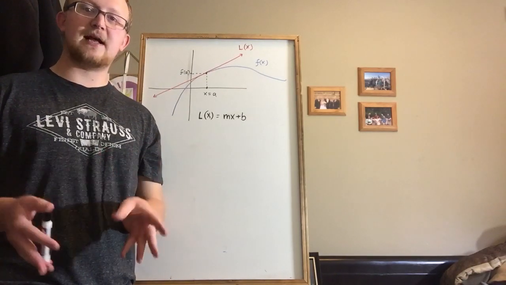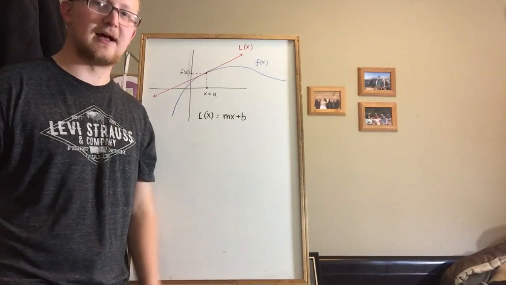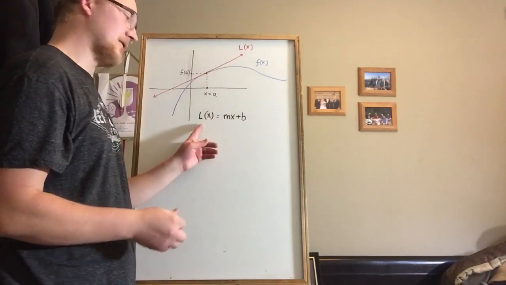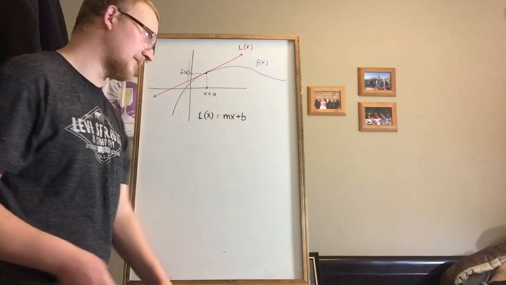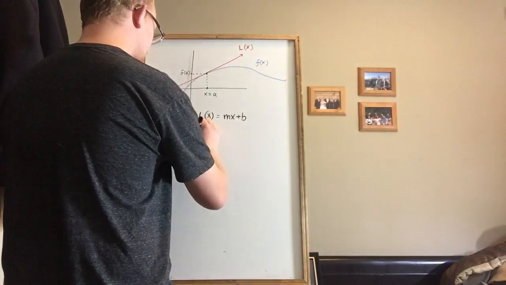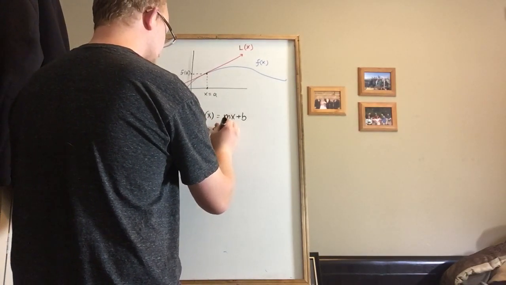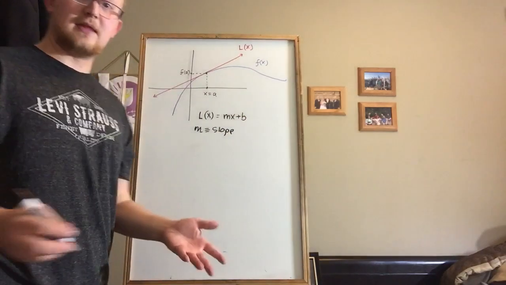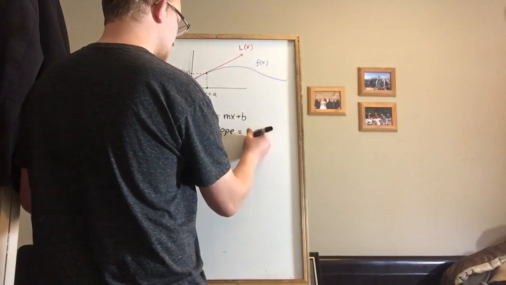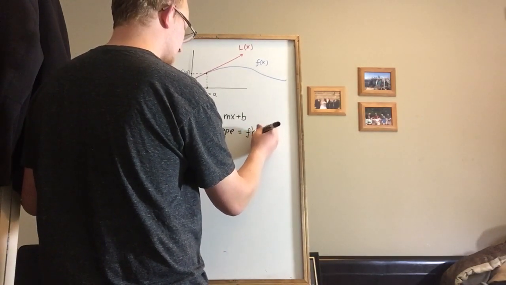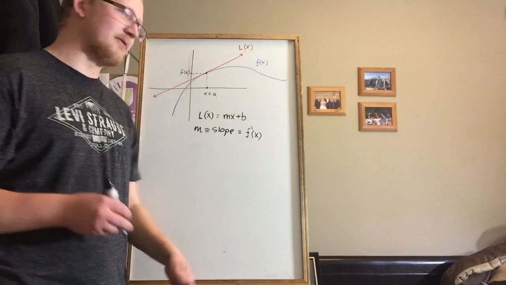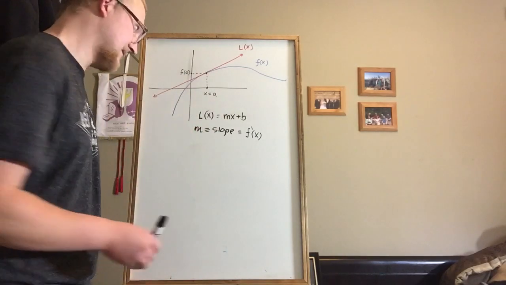And once I realized it was about lines, I thought, okay, well, I know how to deal with lines. I'm going to use y equals mx plus b. In this case, we're looking at the linearization, though, so I'm going to call it L of x equals mx plus b. And then we ask ourselves, what do we know? Well, we know what m is. m is slope. And thanks to calculus, we know of an easier way to find it than rise over run. We could find the slope by taking f prime of x, and that will give us the slope at any given point on f of x. But we're not interested in just any given point. We're interested in what the slope is when x equals a.